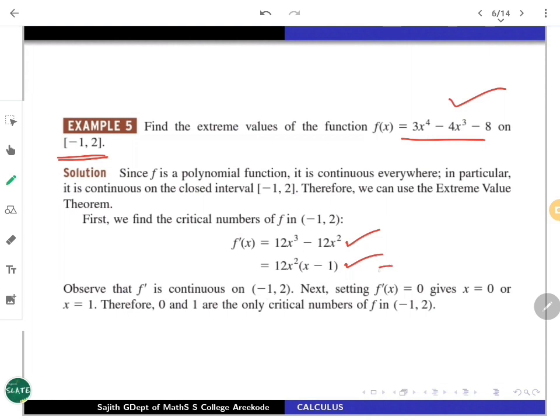Now f dash is going to be 0 when either this part is 0, that is 12 is not going to be 0, so x squared is 0, which means x is 0, or x minus 1 is 0, that is x equals 1. So critical points are 0 and 1, right? They lie in (-1, 2). You have to look at that. See, -1 is there, 2 is there, and somewhere in between you have 0 and 1. So 0 as well as 1 are lying inside there.